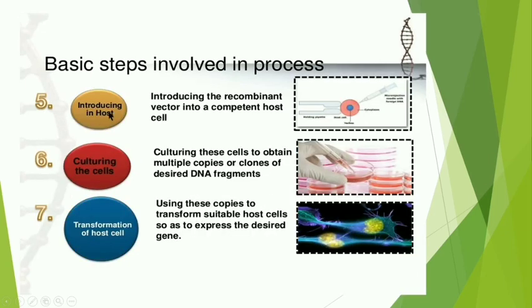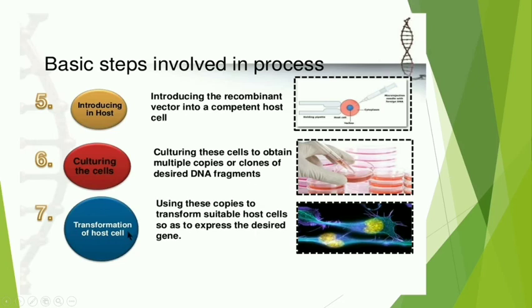Then introducing it in the host. So introducing the recombinant vector into the competent host cell. There are certain methods, gene gun method and all these methods we will discuss. After introducing the recombinant vector into the competent host cell, culture is done. So now culturing the cells. Culturing these cells to obtain multiple copies or clones of desired DNA fragments.